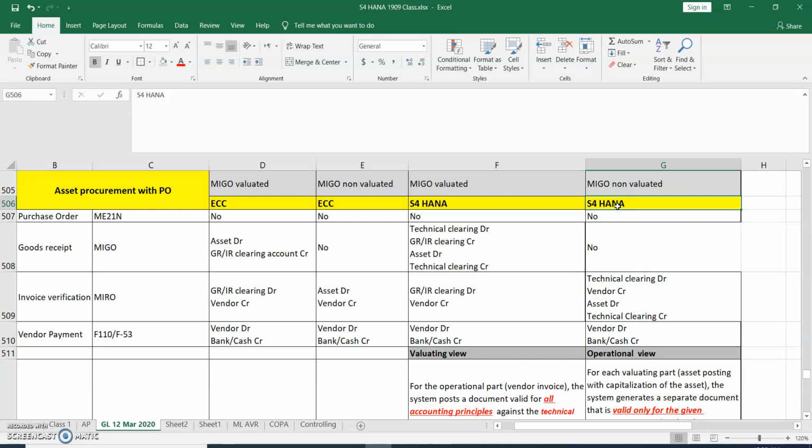In S/4HANA system, if we do asset procurement with MIGO non-valuated, there is no financial impact at the time of goods receipt. Accounting entries come only in case of invoice verification: technical clearing account debit, vendor account credit, asset account debit, and technical clearing account credit. At the time of vendor payment, vendor debit, bank or cash credit. So in S/4HANA system, the technical clearing account additionally comes as part of the accounting entries.